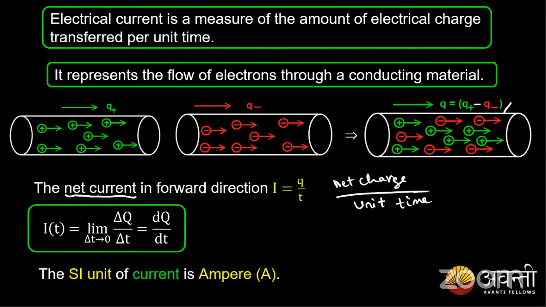The SI unit of current is the ampere. Any doubts in this, guys? Yes, dq is the small amount of charge for a small instant of time. So summarizing this slide, electric current is the measure of the amount of electrical charge transferred per unit time, where the charge transferred is always the net charge. Hope all of you have got this.